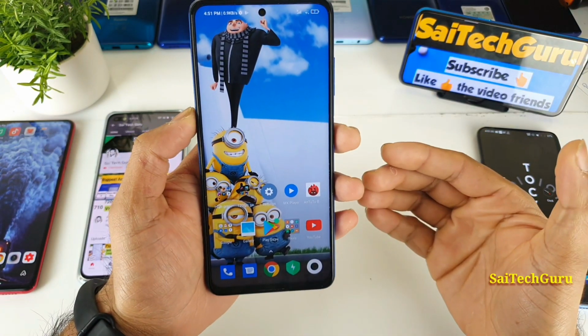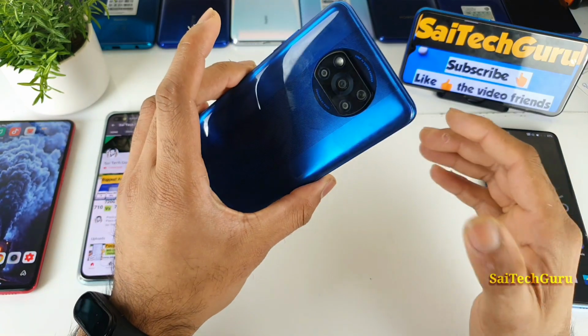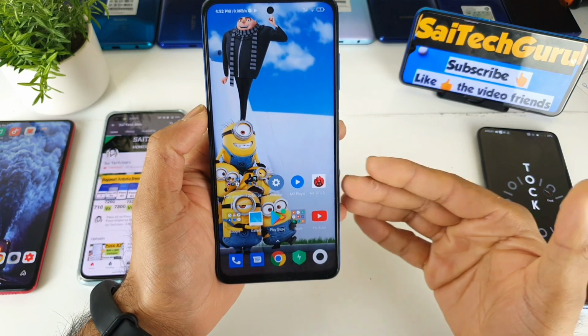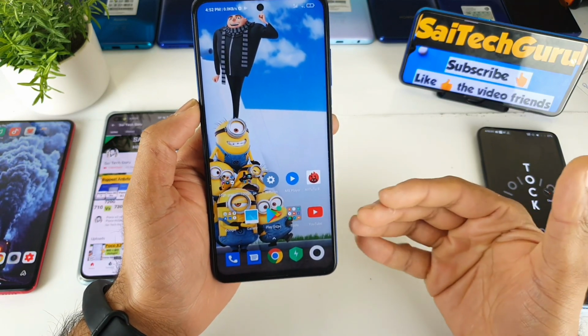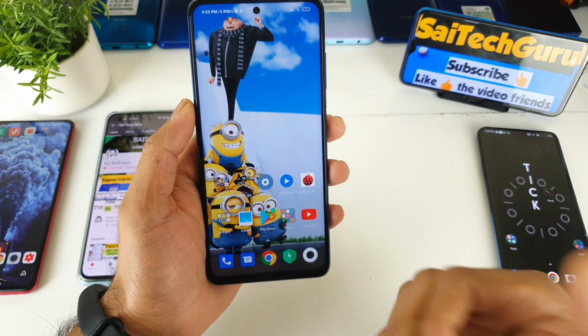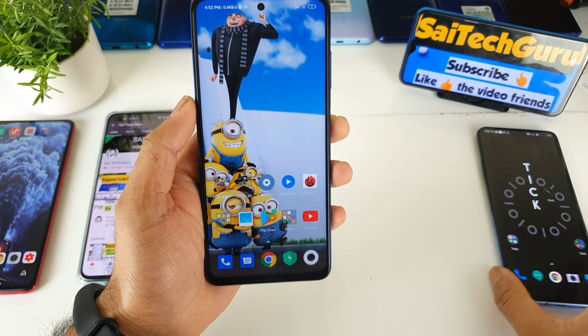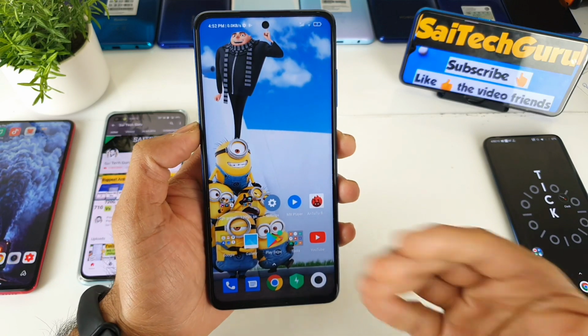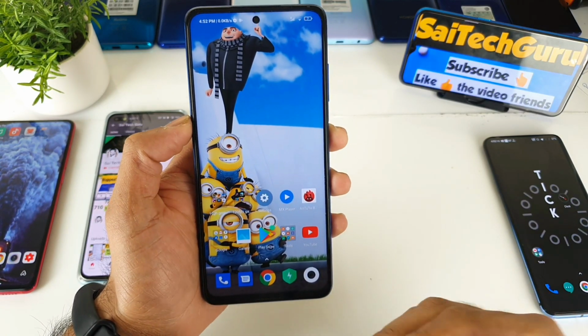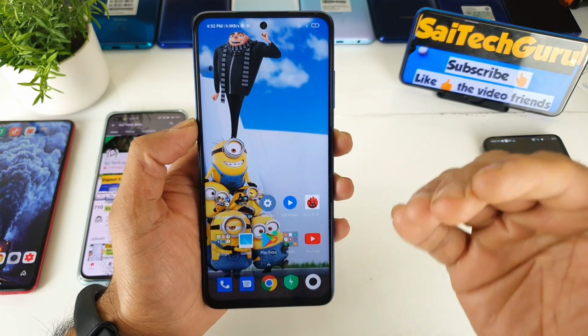So overall, friends, this is the 3D sound effect in the Poco X3, and in this demonstration I did this kind of video sound in the Poco X3 device. Overall the sound was actually traveling from right to left and left to right during this demonstration, which is very good. And with dual stereo speakers, we usually want this kind of thing happening in mobile phones. Not just playing the sound, it should also be able to manage the sound, left to right and right to left.